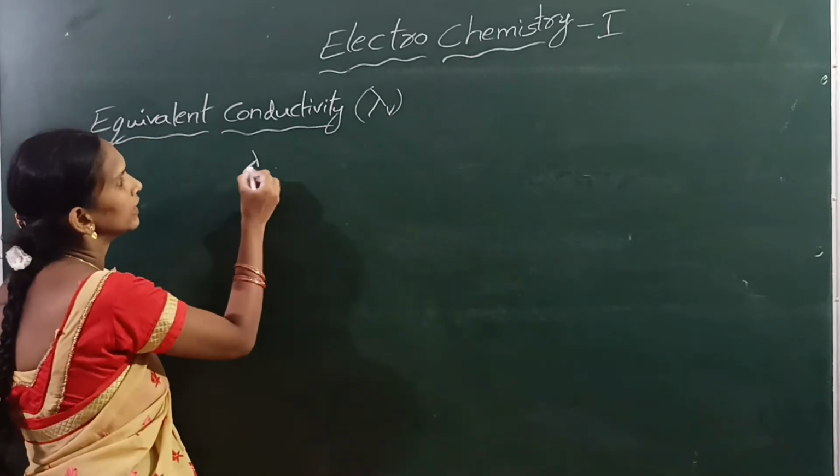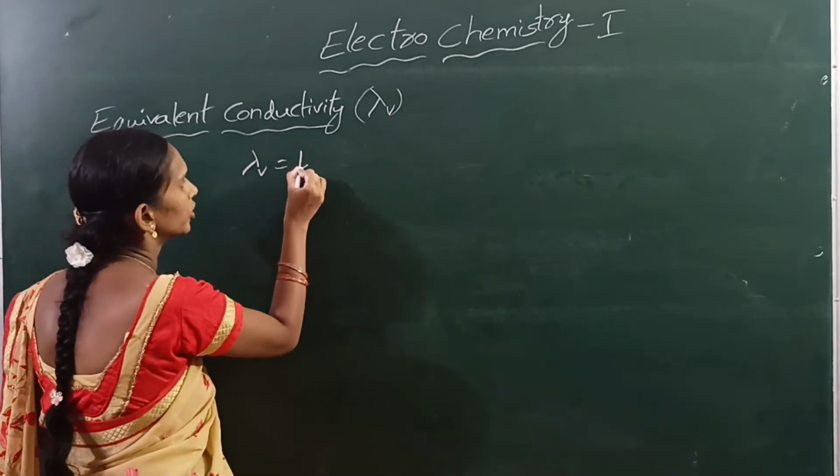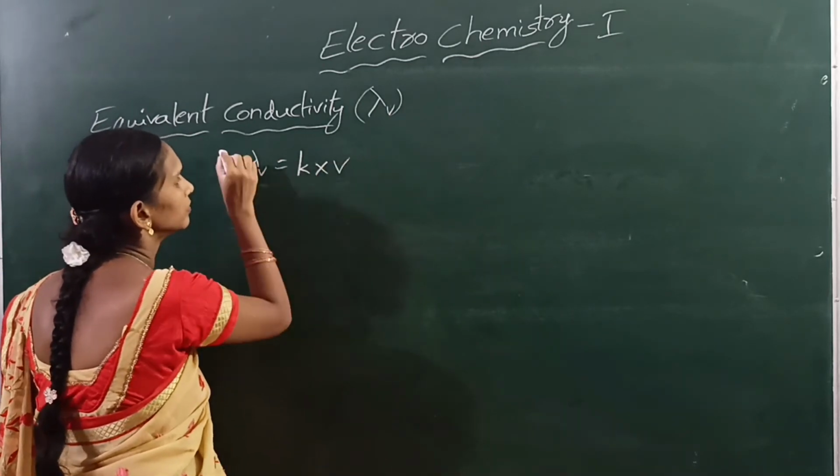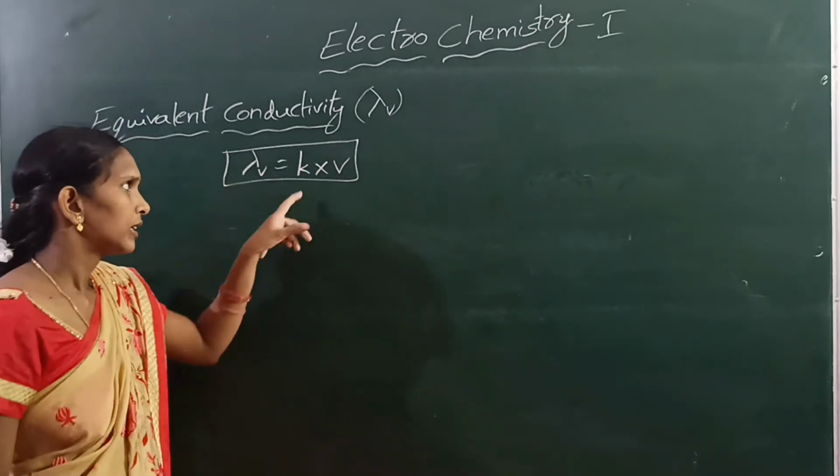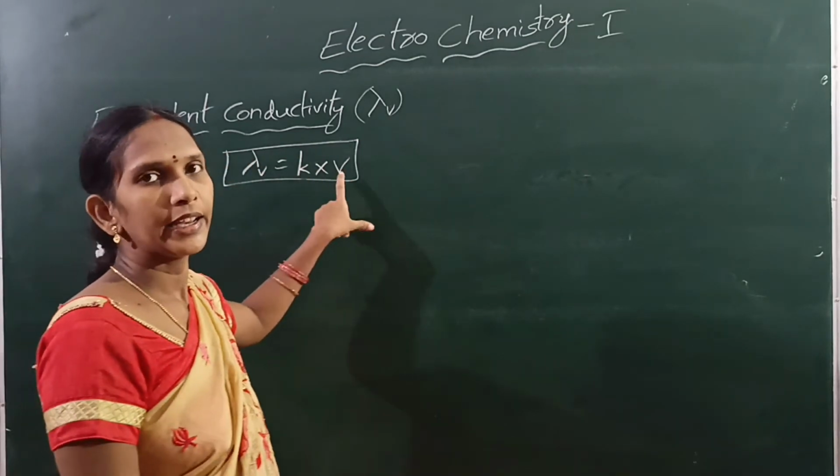That means lambda V equals kappa into volume V, that is, specific conductivity into volume.